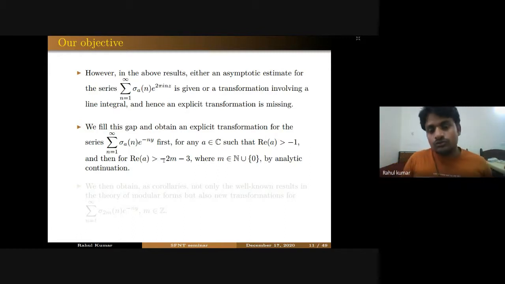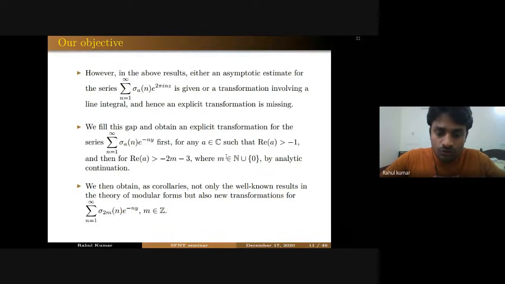This condition may look like you cannot take any complex number, but that is not the case. If you want to take any complex number, this m is arbitrary, so you can go to whatever you want. So this m is actually arbitrary. We then obtain, as a corollary of our master identity, not only the well-known results in the theory of modular forms, but also a new transformation for sigma of n to the 2m and exponential minus ny. As I have mentioned earlier, even for even integers, we don't have up to now an explicit transformation for this series.